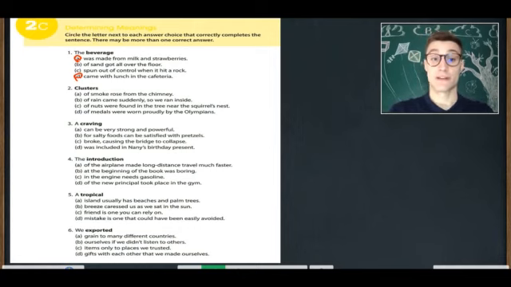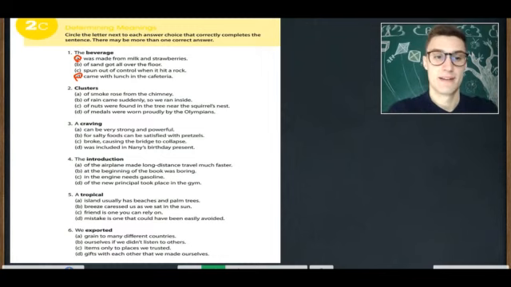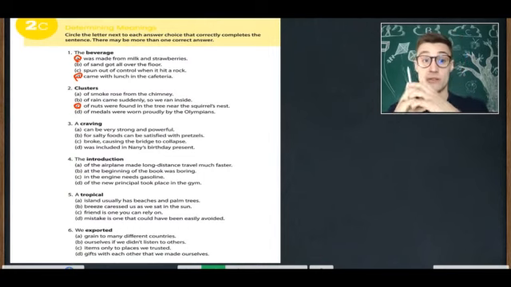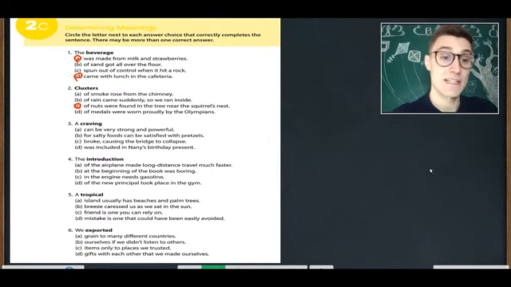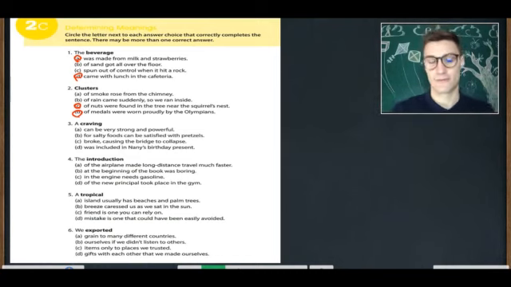So clusters are things together. So which are correct? Clusters C, of nuts were found in the tree near the squirrel's nest. So the nuts were together. And then clusters D, of medals were worn proudly by the Olympians. The medals were all around their necks, clustered together.